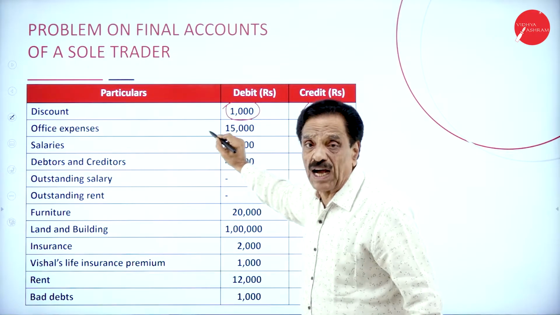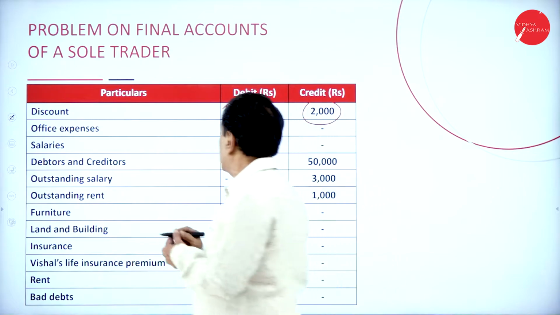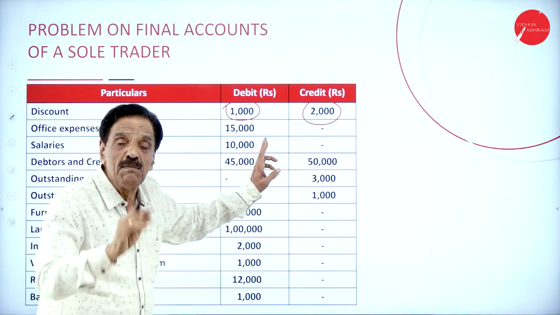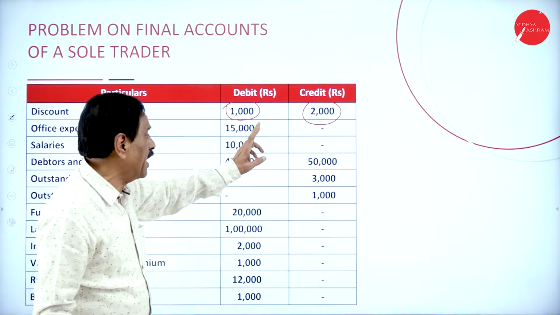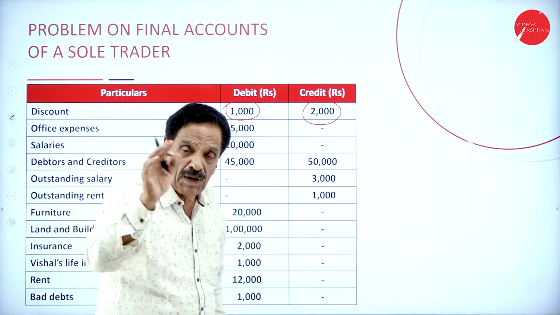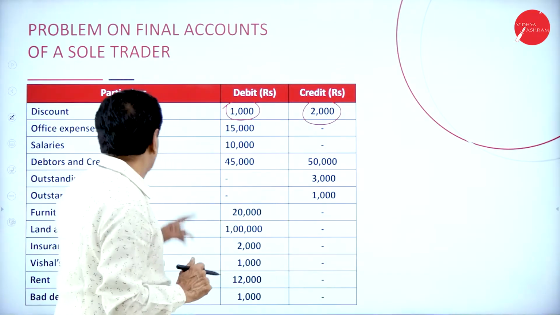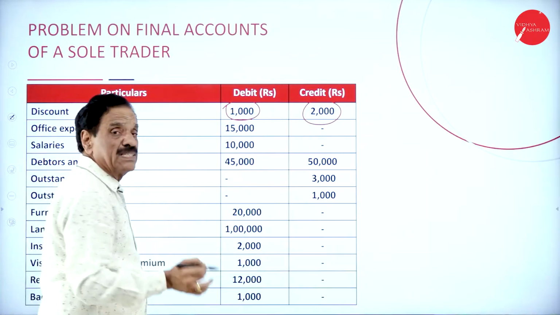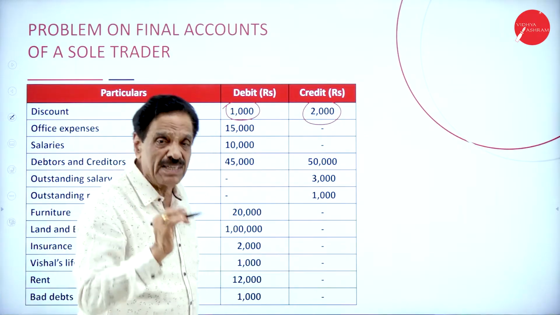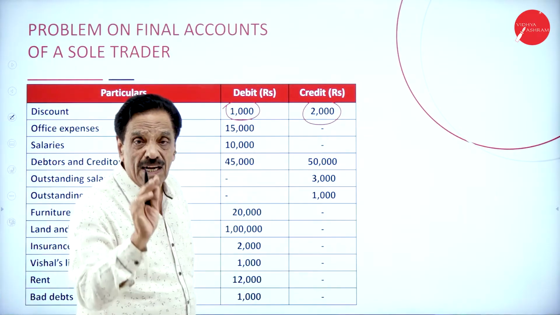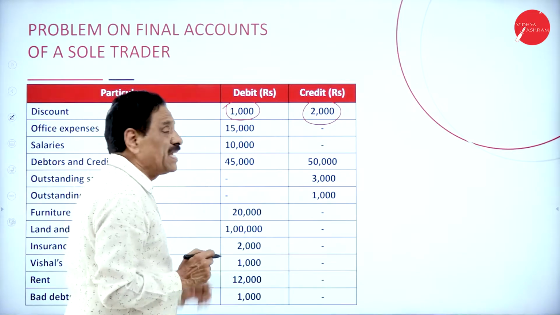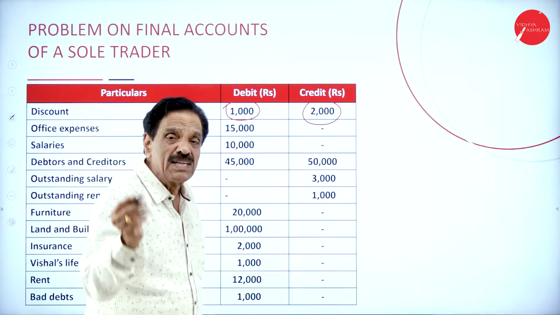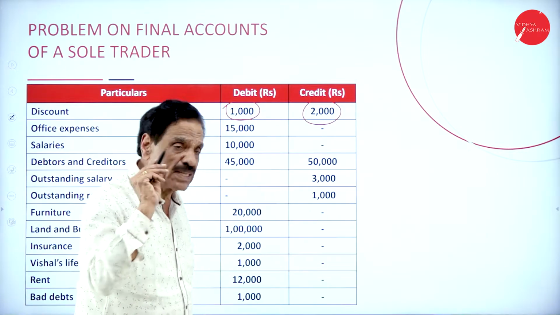This is discount allowed, this is discount received. Discount allowed will come on the profit and loss account debit side, discount received will come on the profit and loss account credit side. Then office expenses, indirect expenses, will come on the profit and loss account debit side. Then salary is an expenditure item, it will come on the profit and loss account debit side.